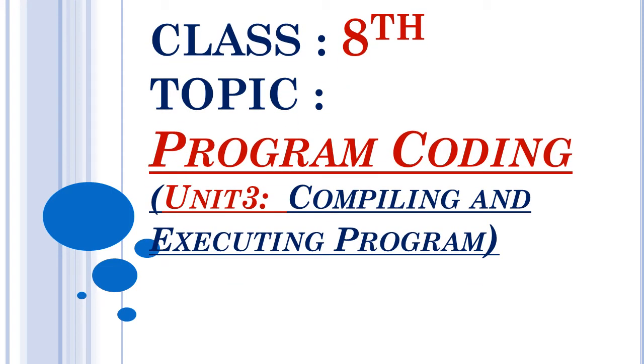Today I am going to continue the BlueJ program coding in Unit 3, compiling and executing programs. First is about content. First one, flow of control. Second one, types of errors. First is about flow of control.